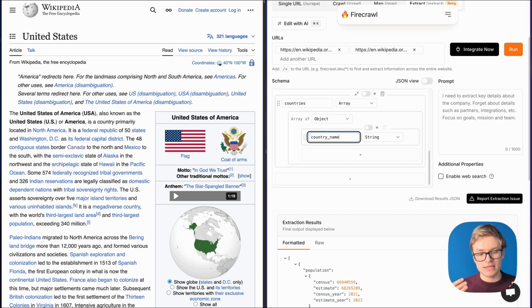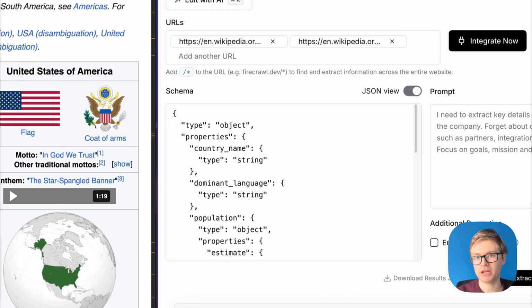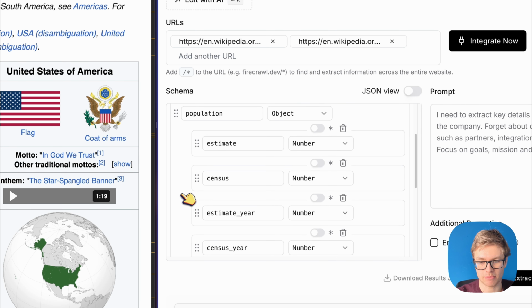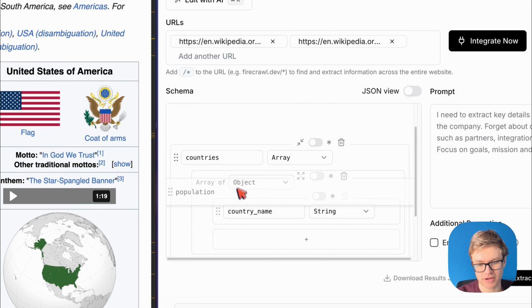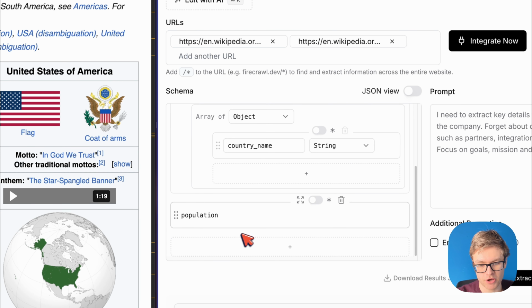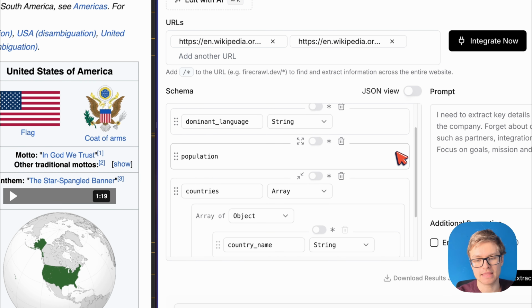Instead of just manually copy pasting what we've done so far, I can also just go into the JSON view and do it in a bit of a smarter way. This is kind of like the code view for our schema. The way that we can use this JSON view is to copy paste more complex objects, because you will find that the UI is a little bit lacking. For example, I can try to move this population object by minimizing it and trying to drag it inside this array, but it just doesn't really work that well. So sometimes you will need to edit the JSON in the actual code view.